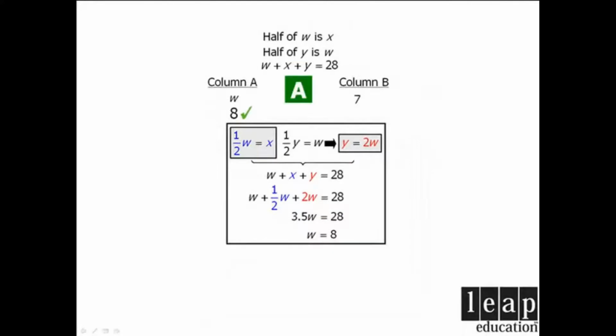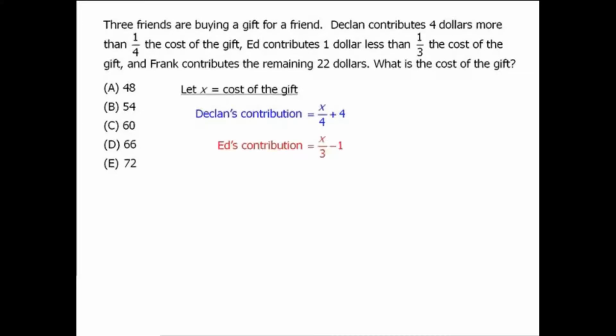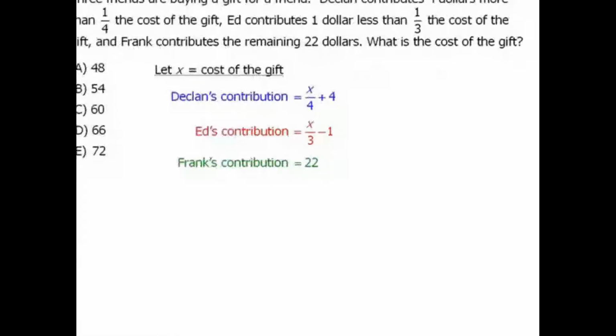Let's begin by noticing that the information provided about each person's contribution is given as some kind of relationship to the total cost of the gift. So let's let X equal the cost of the gift. From here then we know that Declan's contribution will be equal to X divided by 4 plus 4. Ed's contribution will be X over 3 minus 1, and Ed's contribution is 22.